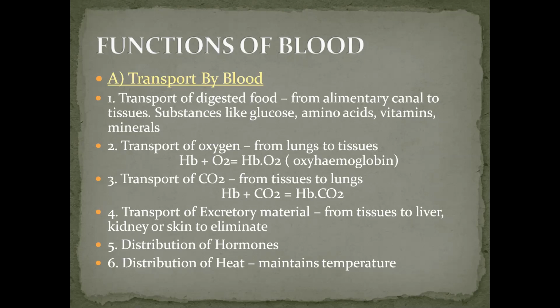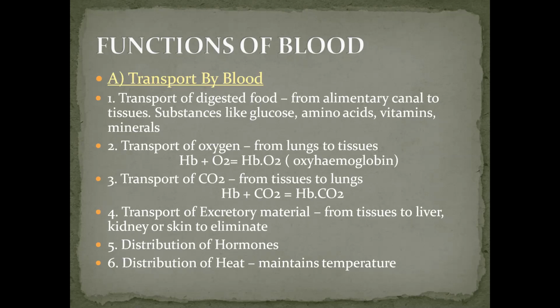And in case of transport of carbon dioxide, that is done from tissues to the lungs. That means hemoglobin will combine with CO2 and will form carbaminohemoglobin. Now, transport of excretory material from the tissues to the liver, kidney or the skin for elimination or to render them harmless, so that things which are not needed by the body will be eliminated.